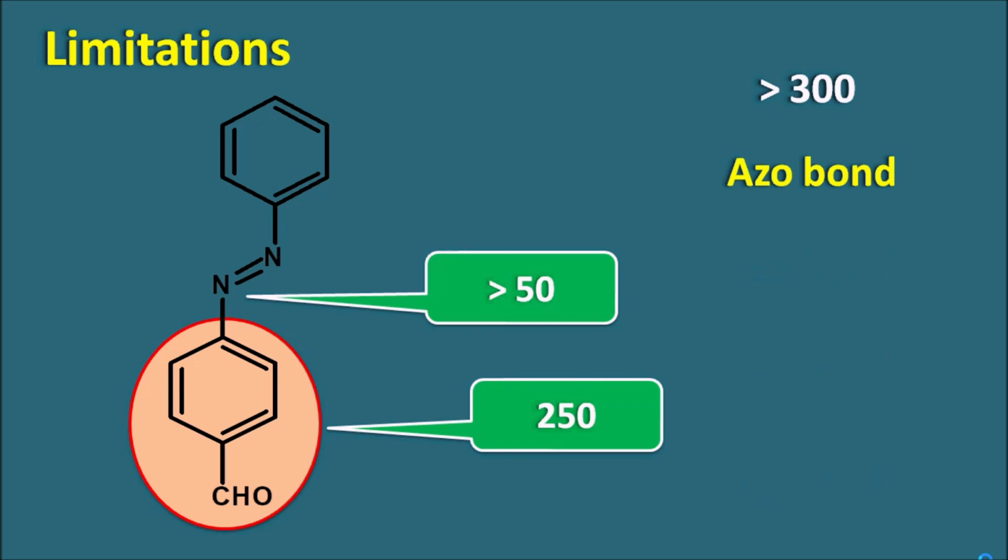And because of the azo bond, this compound can have an extended conjugation so that it can absorb around greater than 500 nanometer. So this compound is colored in nature. So just by knowing the base values, increment values of the aromatic compounds by using the Woodward-Fieser rules, we can estimate the approximate lambda max value of few of the compounds, and by that we can know whether the compound is colored or not colored, or in which region it is going to absorb. By combining all this information, we can estimate few of the absorption patterns of the aromatic compounds.